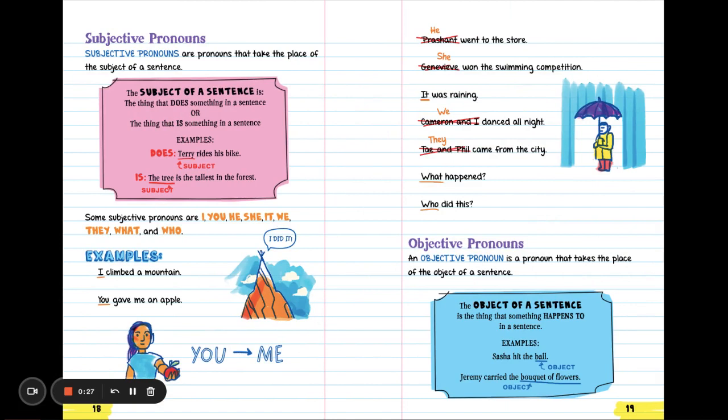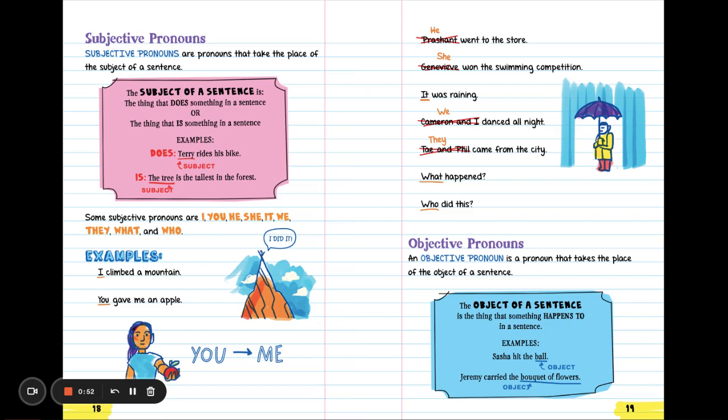Subjective pronouns. Subjective pronouns are pronouns that take the place of the subject of a sentence. The subject of a sentence is the thing that does something in a sentence or the thing that is something in a sentence. For example, Terry rides his bike. Terry is doing something. He's riding his bike. The tree is the tallest in the forest. The tree is something in the sentence.